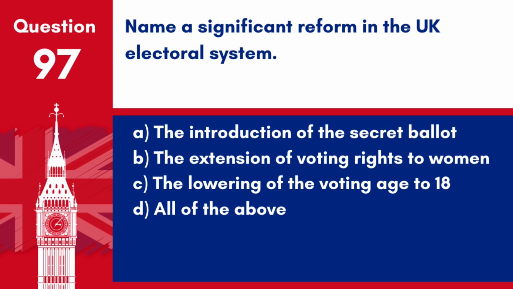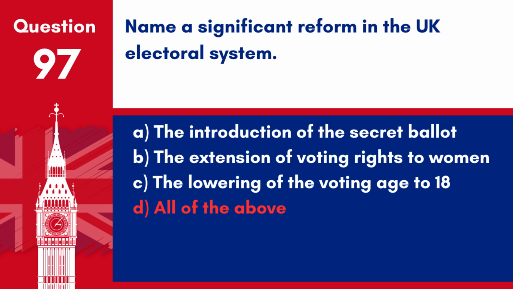Question 97. Name a significant reform in the UK electoral system. A. The introduction of the secret ballot. B. The extension of voting rights to women. C. The lowering of the voting age to 18. D. All of the above. Answer D. All of the above. All of these are significant reforms in the UK electoral system.